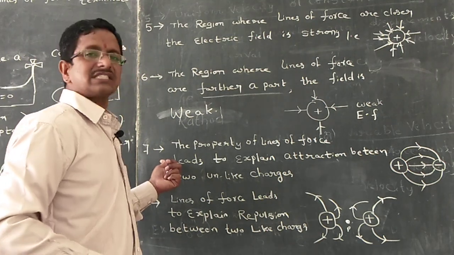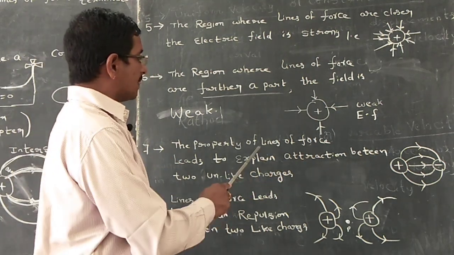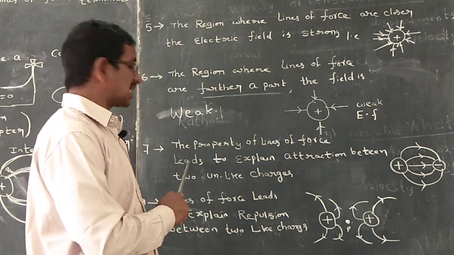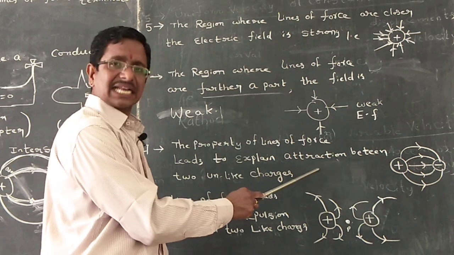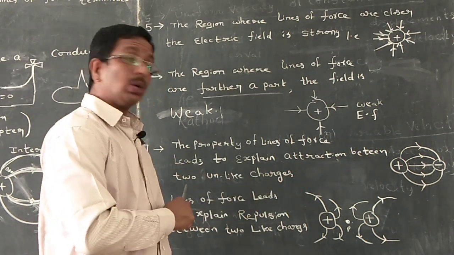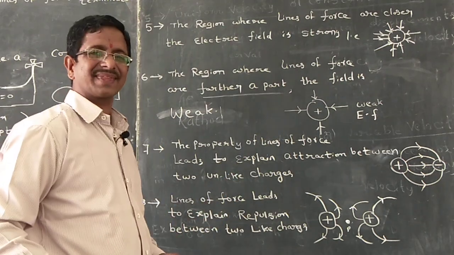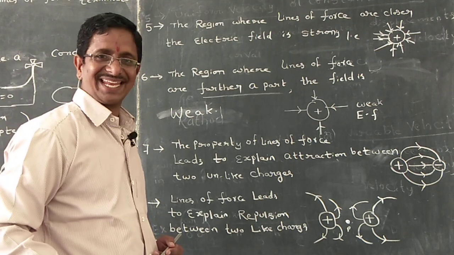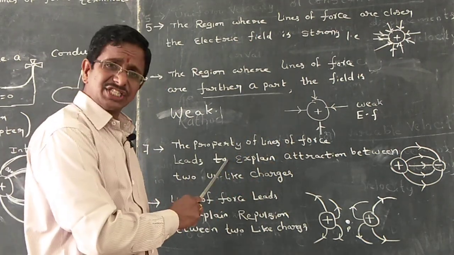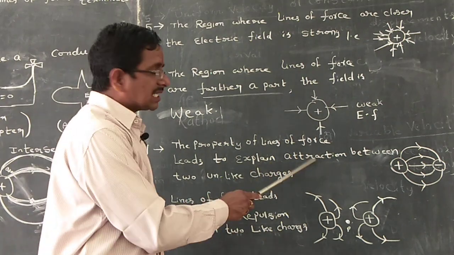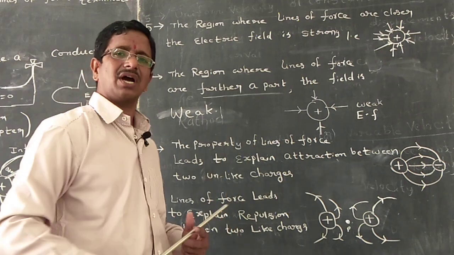Now our seventh point. The property of lines of force leads to explain attraction between two unlike charges.